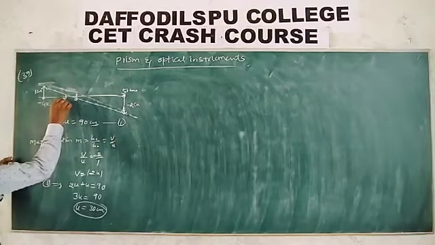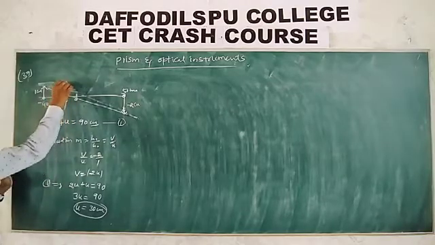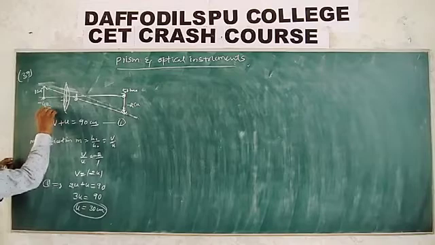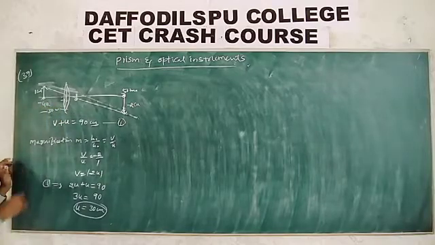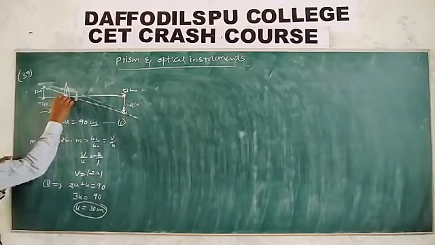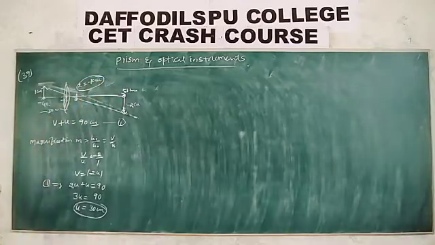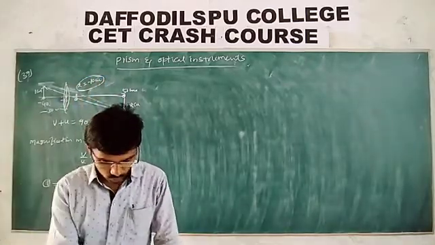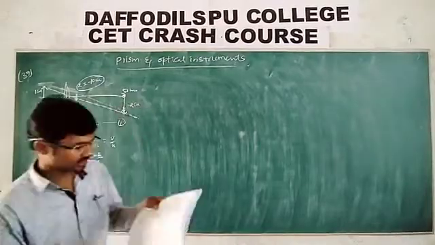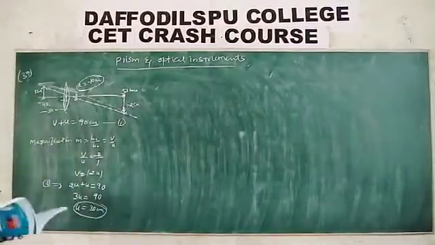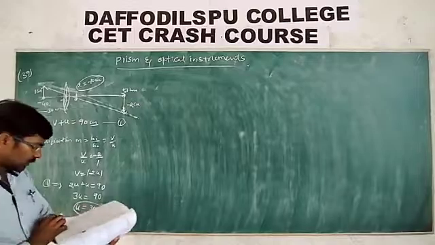Then here it is minus 10. From here to here it is how much? 30 centimeter. Okay? Then what is the coordinate for this one? X is equal to minus 10 centimeter. They are asking only the coordinates, which is minus 10 centimeter. That is 4 parts. So let us see the next one.